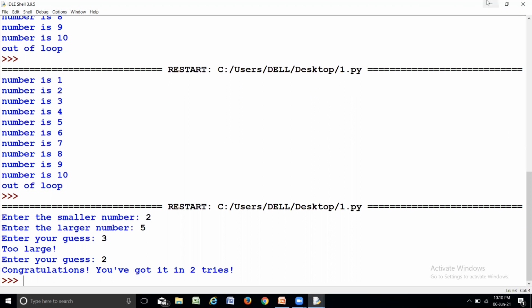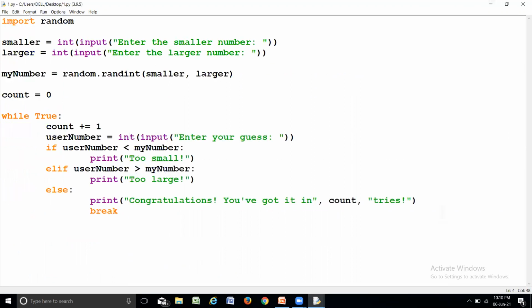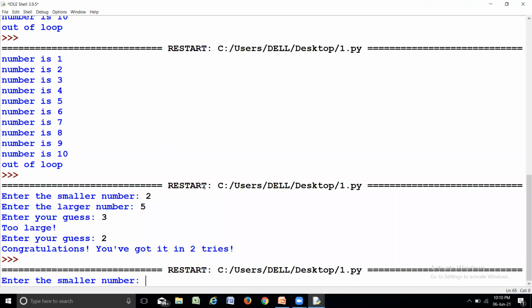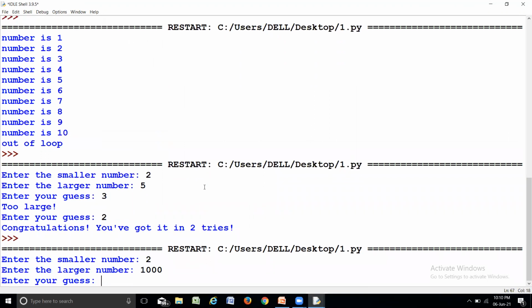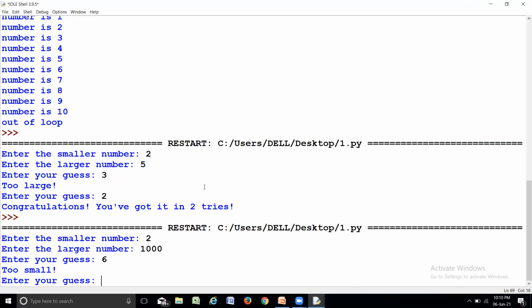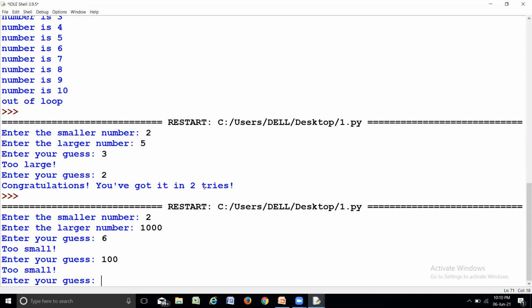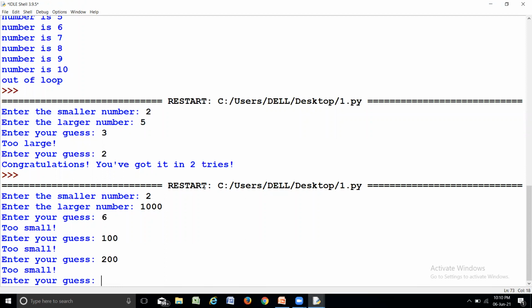If I run that program again and give the smaller and larger numbers as bigger numbers, 200 and 1000, it will be hard for us to guess. Let us say 6, too small. Enter your guess. 100, too small. I give 200, too small.